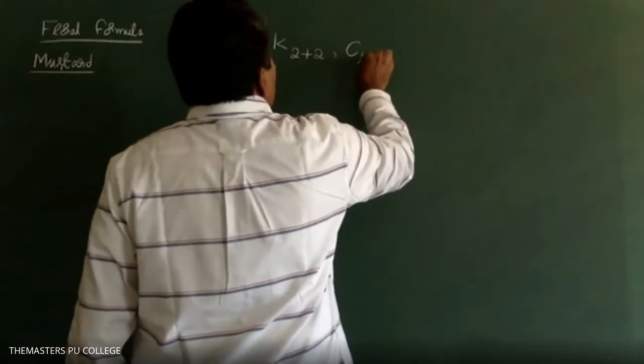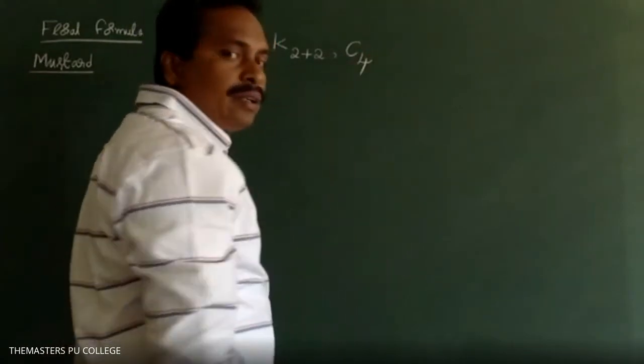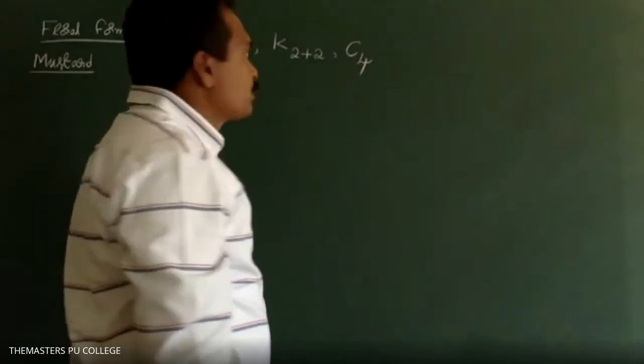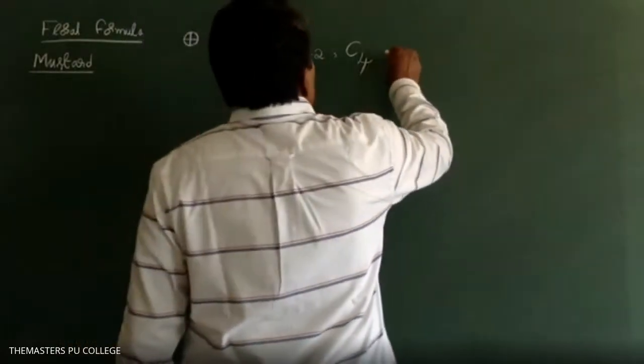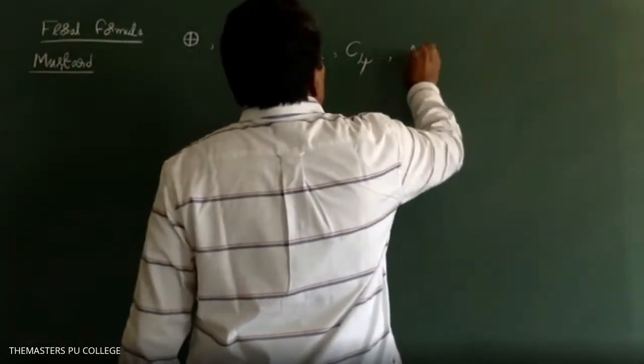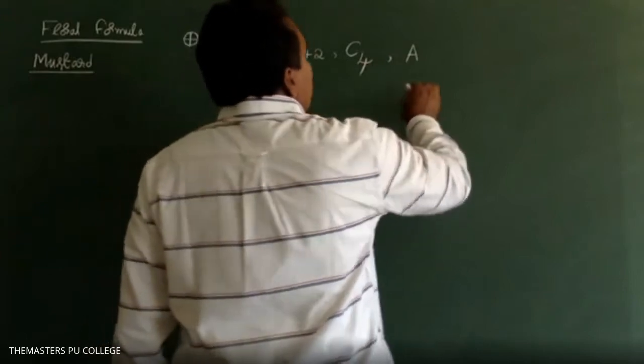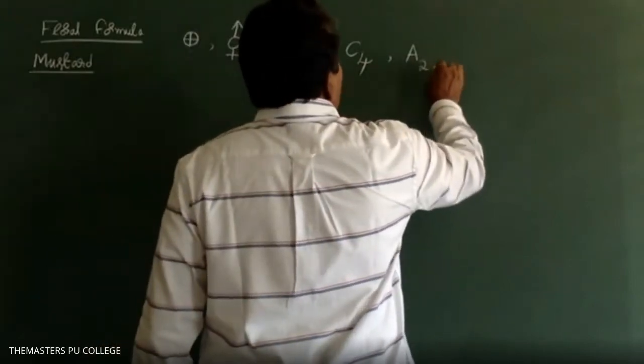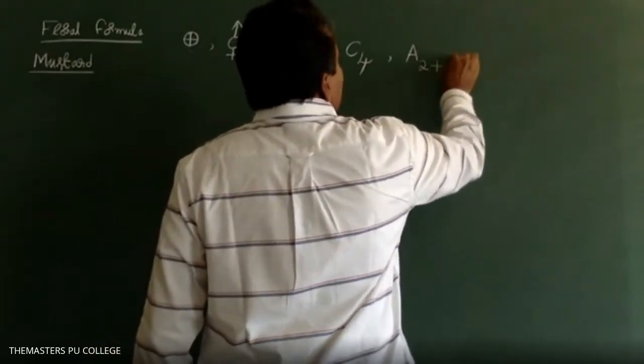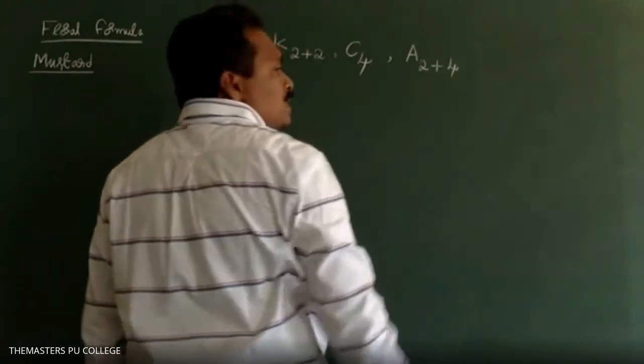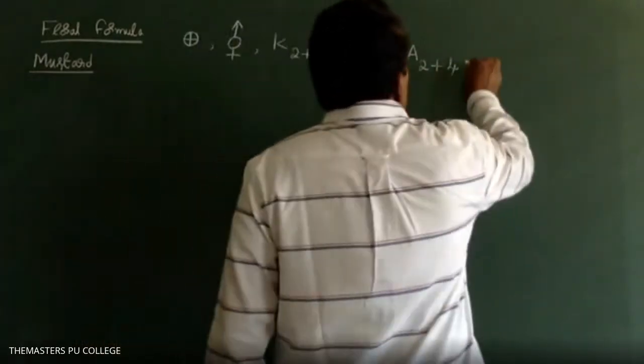C4, free, not fused. Androecium consists of 6 stamens, 2 in one row and the next row 4, A2+4.